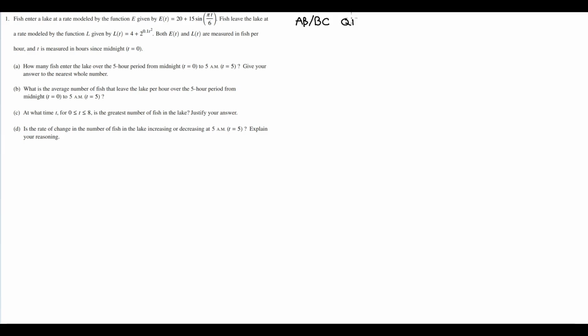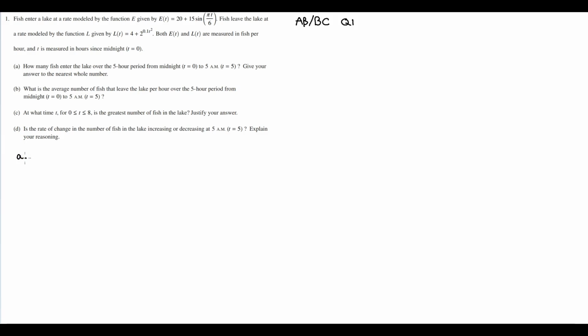Fish enter a lake at a rate modeled by the function E, given by E of t equals 20 plus 15 sine of pi t over 6. Fish leave the lake at a rate modeled by the function L, given by L of t equals 4 plus 2 to the 0.1 t squared. Both E of t and L of t are measured in fish per hour, and t is measured in hours since midnight, t equals 0. So part A.